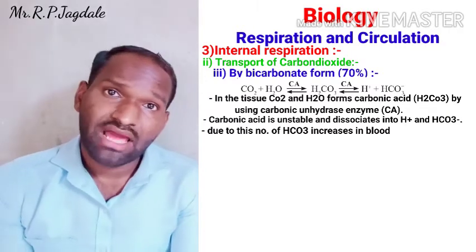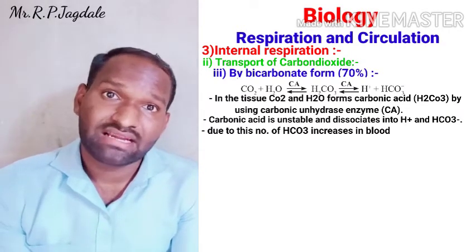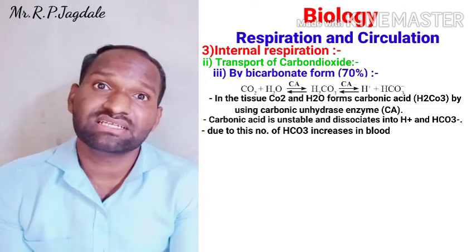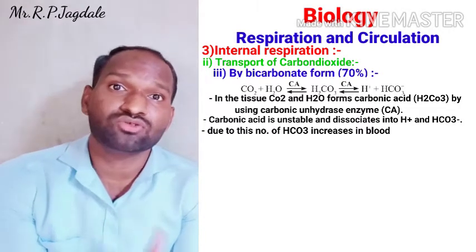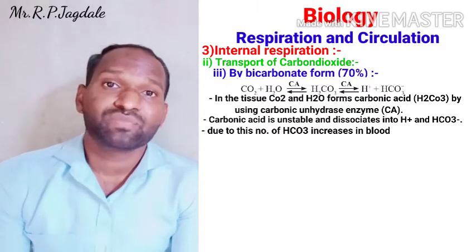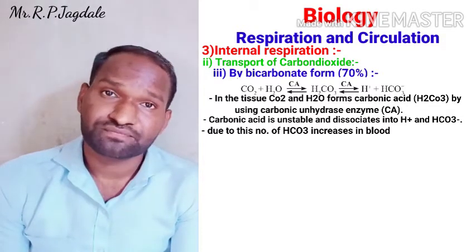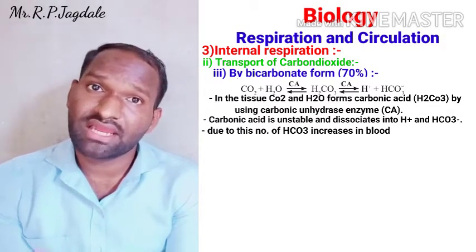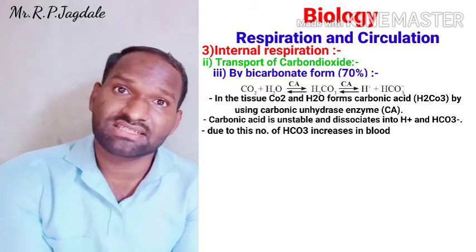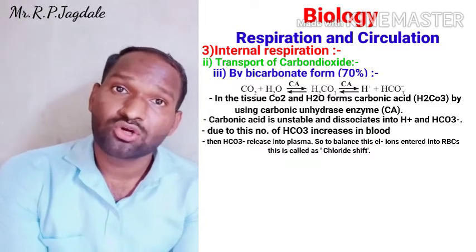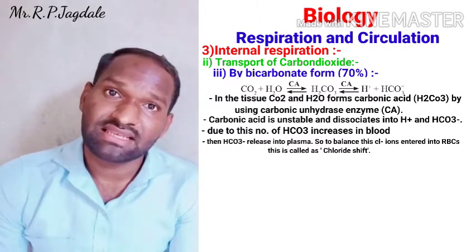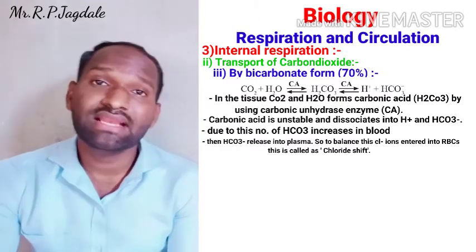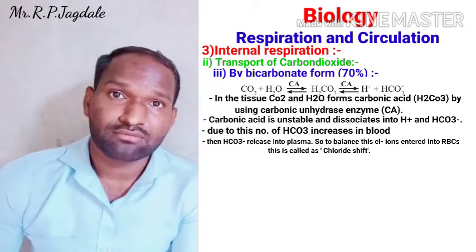Now again what happens? That HCO3 minus increases, so it is released from the RBC into the plasma. If the HCO3 minus gets released from the RBCs, to balance the plasma and the RBC levels, chloride is going to enter into the RBCs.